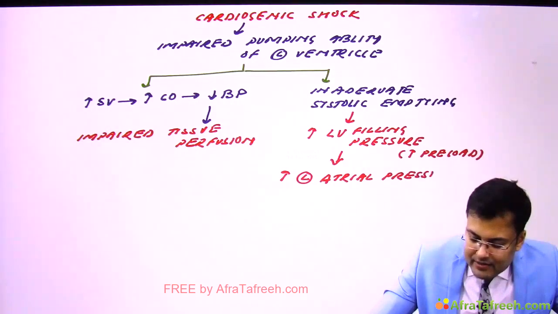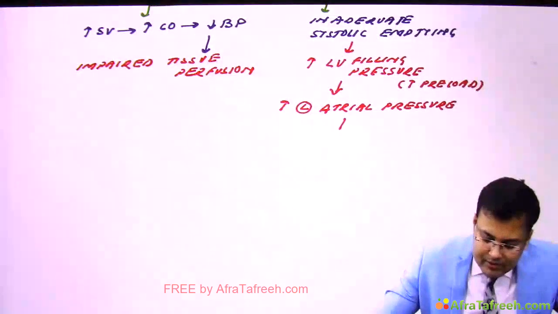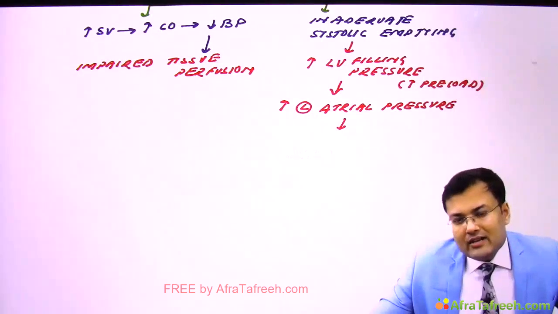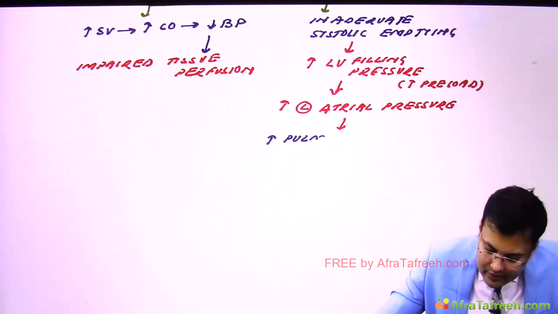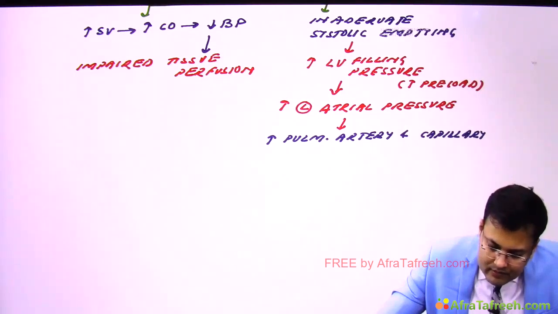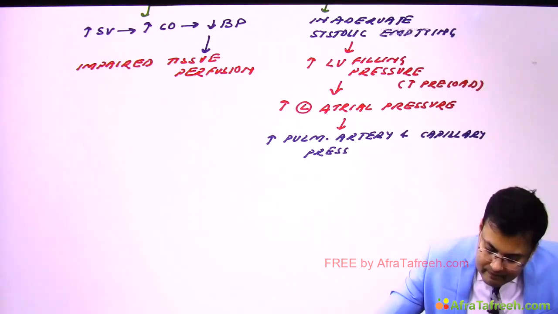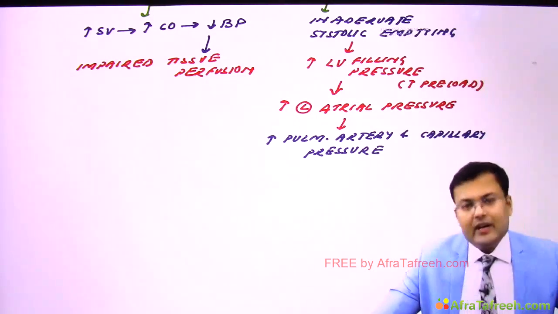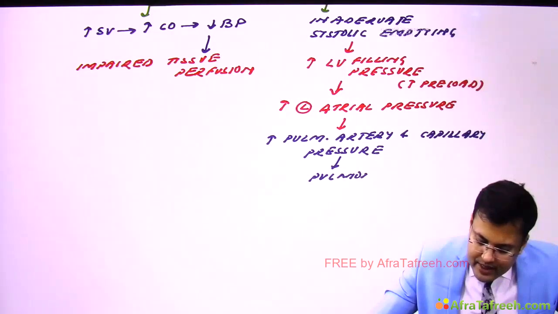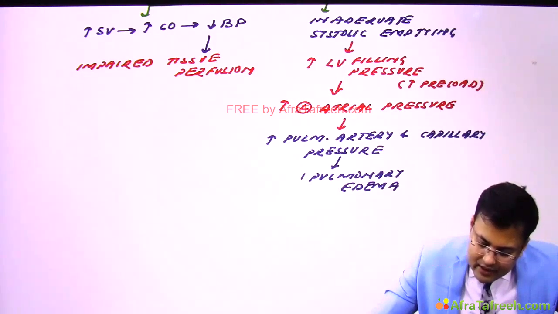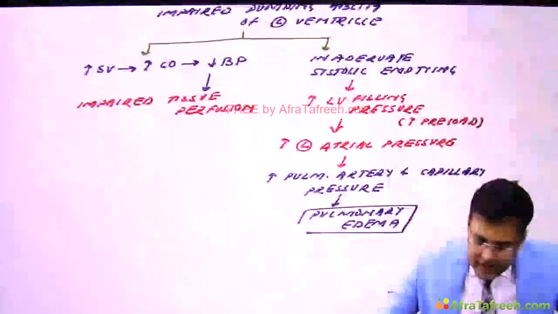And if left atrial pressure is increased, because of back pressure changes, what's the problem? There is increased pulmonary artery and capillary pressure. Clear? And because of this, these patients are going to develop pulmonary edema. Clear? So this is the pathophysiology of cardiogenic shock.